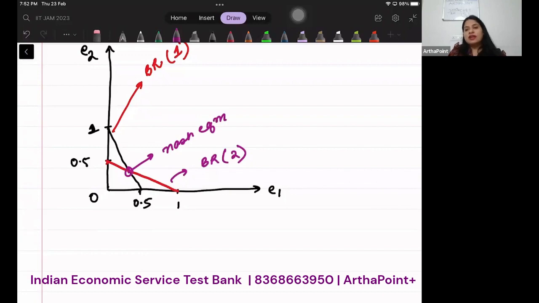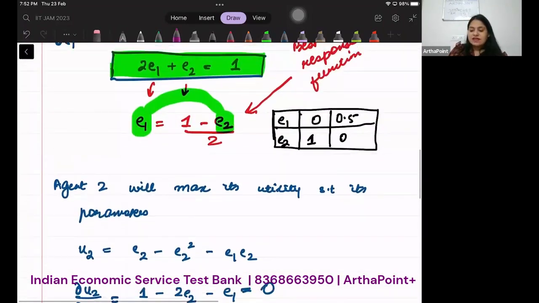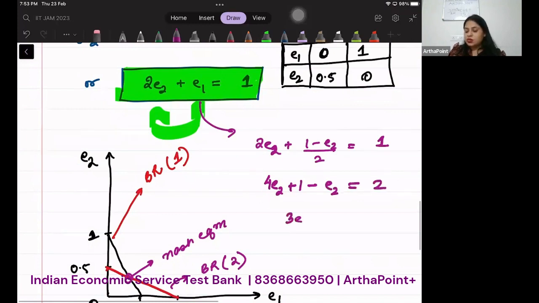So how do we know where they meet? Just solve these two equations simultaneously. तो यहां से E1 की वैल्यू क्या आई थी? 1 minus E2 by 2. Just put it here. So 2E2 plus 1 minus E2 by 2 is equal to 1. 4E2 plus E1 minus E2 is 2. 3E2 is 1.